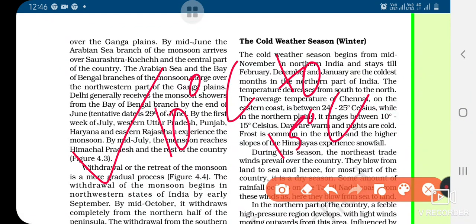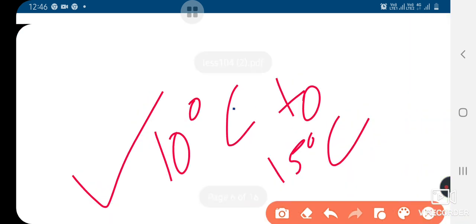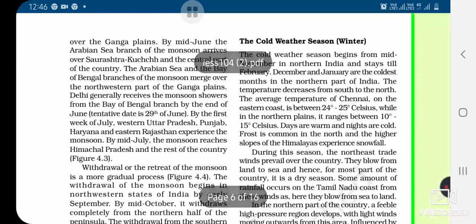Frost is common in the north. Yes, this is also a fact that we observe frost. Frost, you all know, like a lot of mist we observe during the night, isn't it? And we all know that when we go out and are traveling at night, we observe a lot of mist, and that's why many accidents happen. Even flights get delayed because of heavy mist, isn't it?